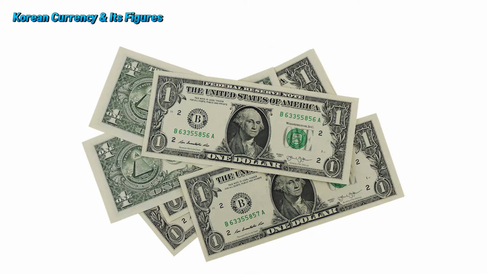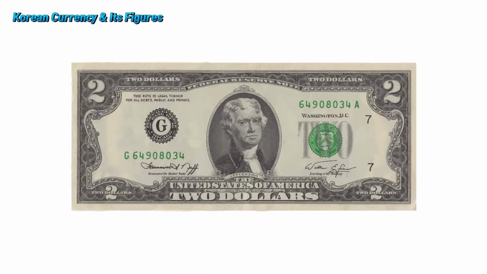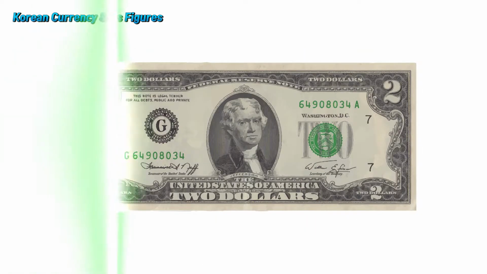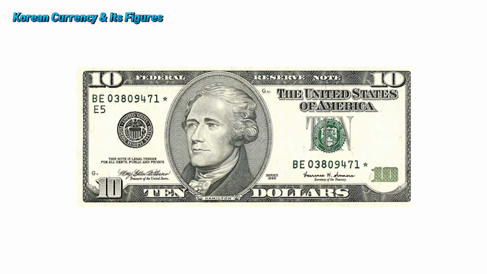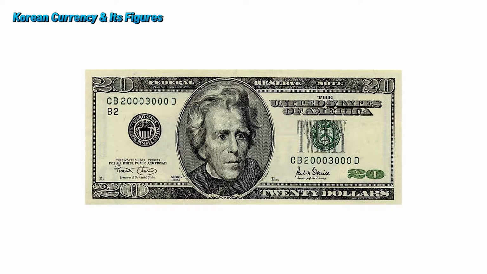We have the first president of the United States, George Washington, on the $1 bill. The third president of the US, Thomas Jefferson, on the $2 bill. The 16th president, Abraham Lincoln, on the $5 bill. Alexander Hamilton, who was the first treasurer, on the $10 bill. Andrew Jackson, the 7th president, on the $20 bill.